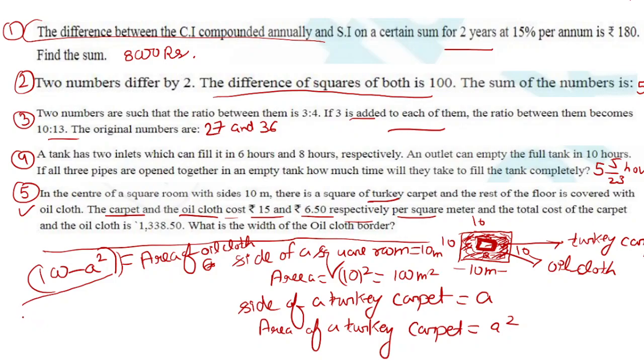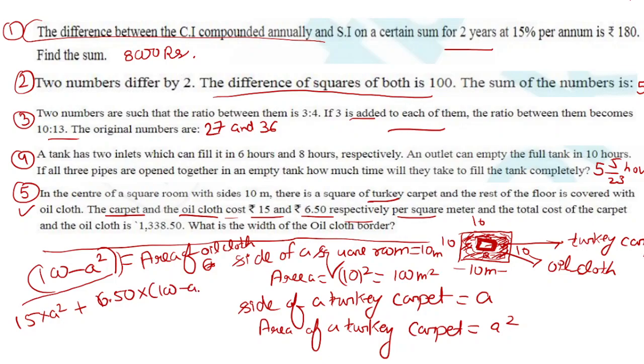The cost will be 15 multiplied by A squared, plus 6.5 (we don't need to write the 0) multiplied by 100 minus A squared.